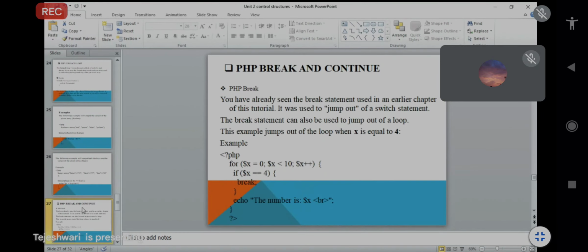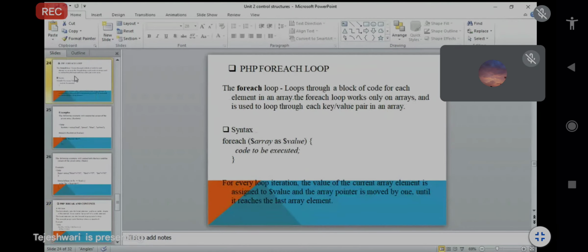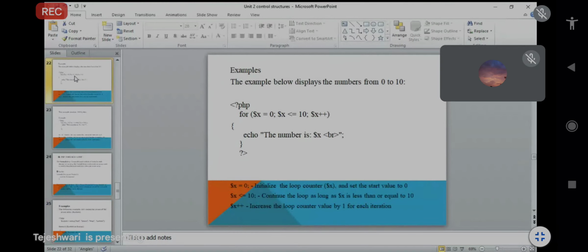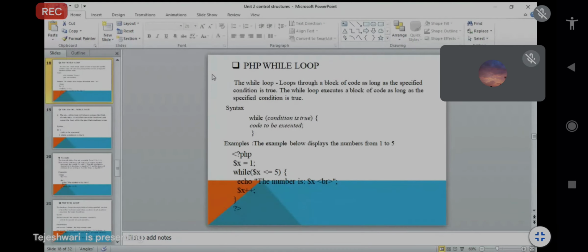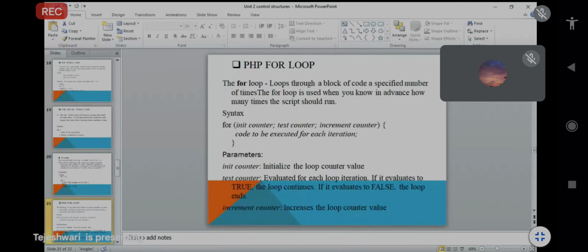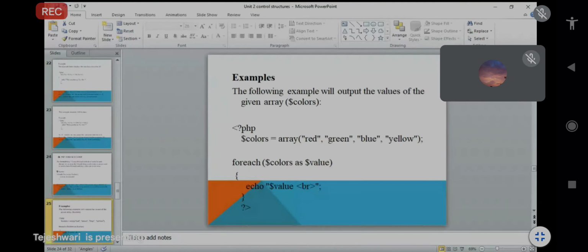Okay, so next lecture, time is over, so we will see all these programs for the exam one by one in the next lecture. Like while loop, do while, then foreach. This is a simple program, but we want to execute it in HTML.